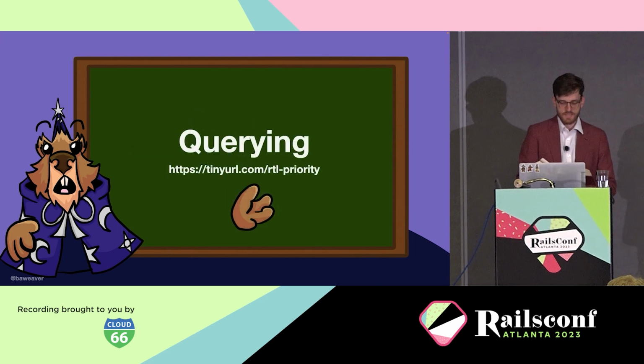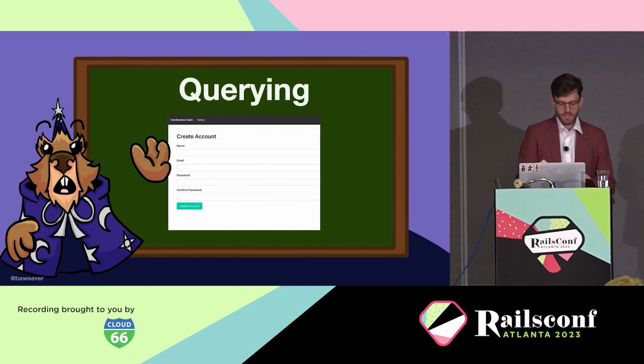Now, the core of this concept is how you would find information on a page, or querying. As with everything I mention here, I will share links and other such information later, but you can read more into React Testing Library and how it defines priorities at the above link. We'll cover them briefly today, but just so you have a reference for later. Now, the core concept of this is finding information on a page.